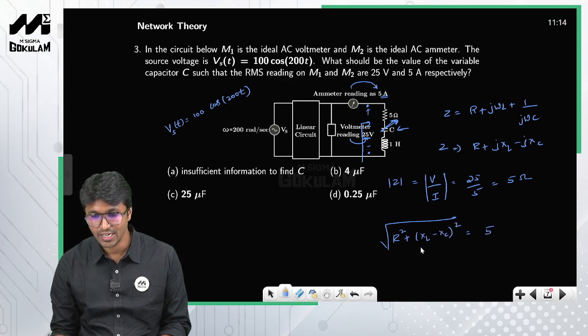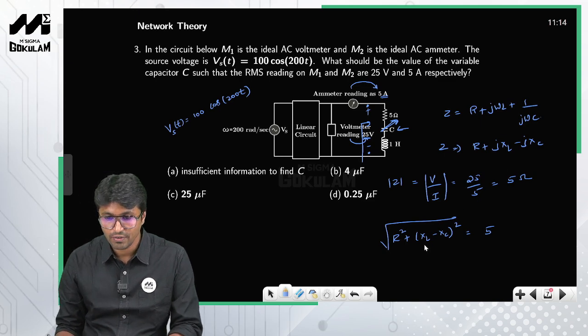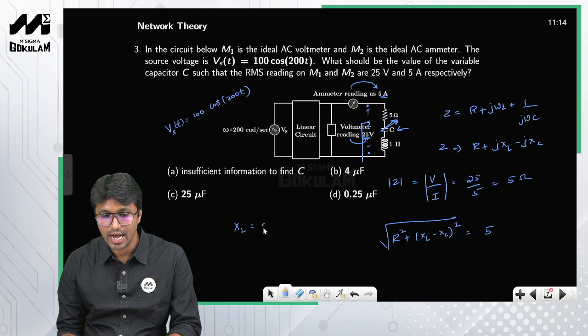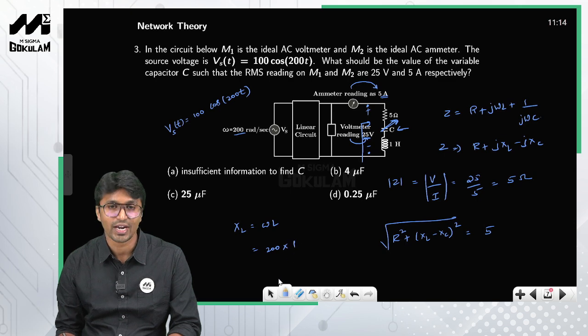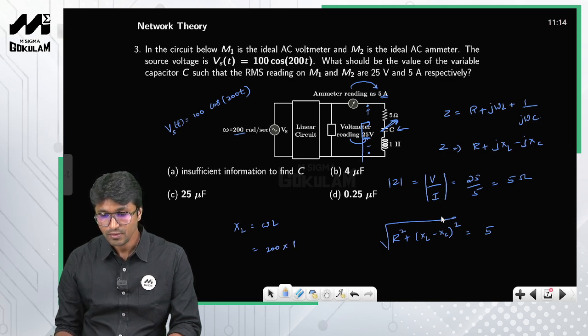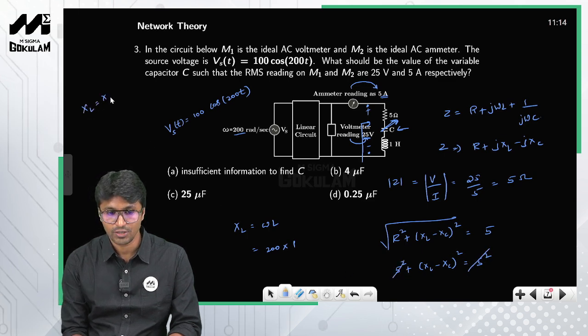The value of R is given. XL, can you find out the value of XL? Yes, because XL is nothing but omega L, right? Omega is equal to 200 radians per second, and the value of L is 1 Henry. Now if I square on both sides, what is it that you get? 5 square plus XL minus XC whole square is equal to 5 square. So 5 square and 5 square will cancel. So XL is equal to XC, or simply XC is equal to XL, right?